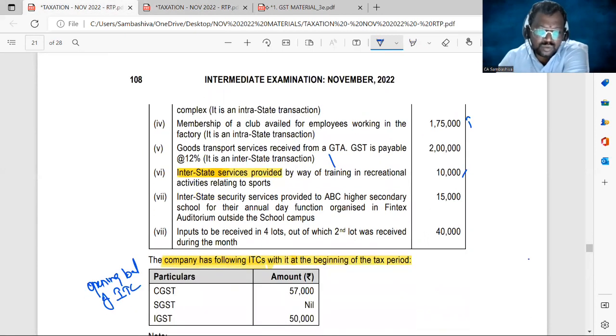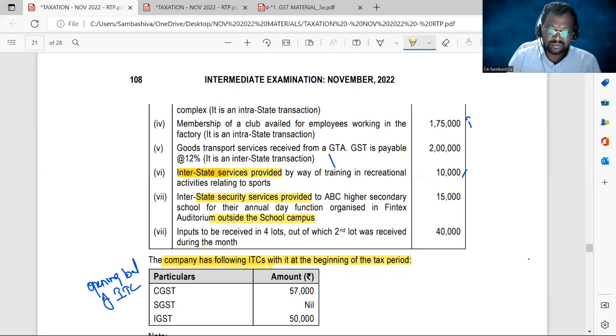Interstate security services provided to ABC Higher Secondary School for their annual day function organized in Fintech's auditorium outside the school campus. Sir, if security services are provided to an educational institution within the institution premises, it is exempted. But here, the security services are provided outside the school premises. Hence, it is a taxable service.